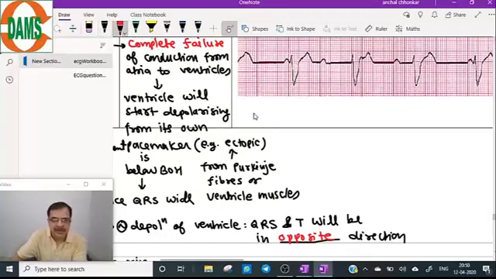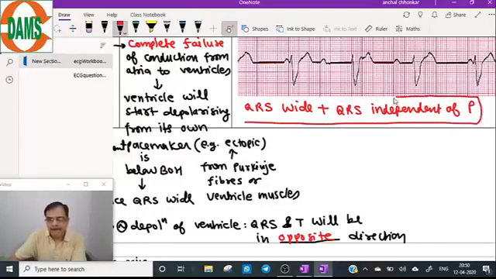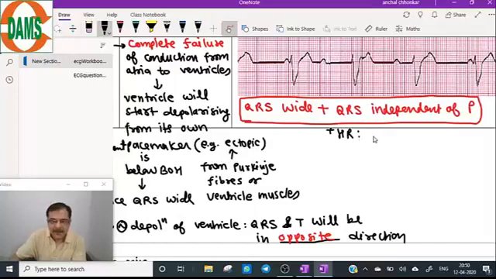Most important is that QRS is wide, and very importantly, QRS is independent of P. Heart rate will be 30 to 40.